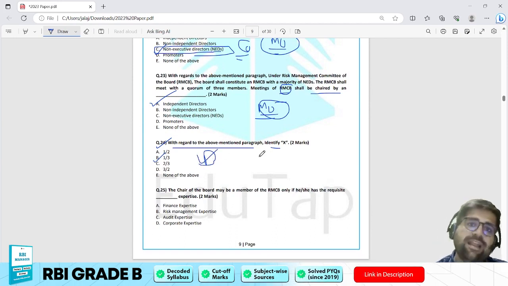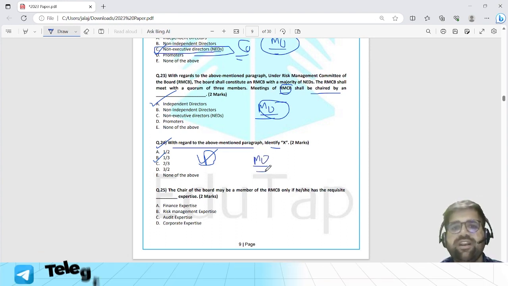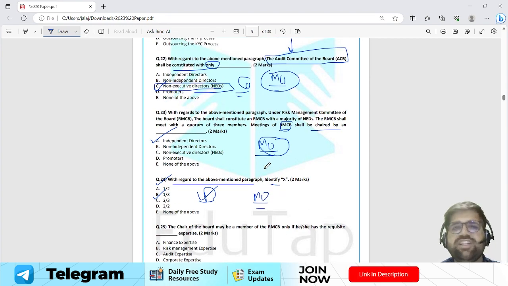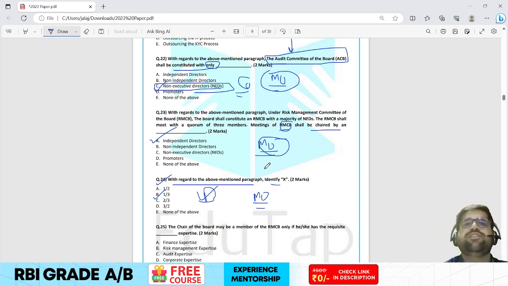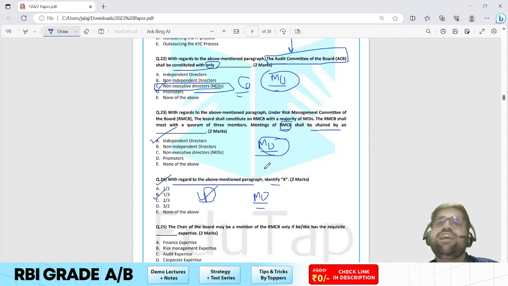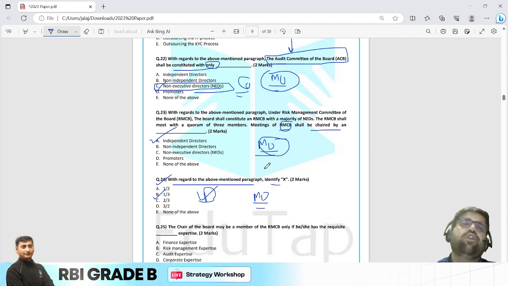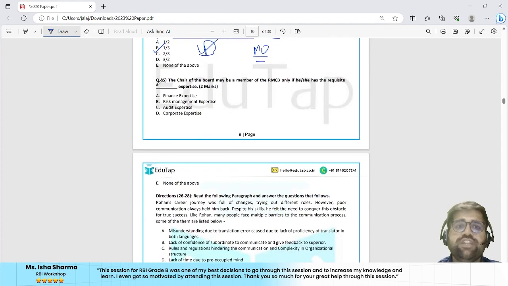So if again you know what is the quorum of the meeting, then only you could have attempted this question. So I will keep this question as moderate level because these things are directly mentioned in your concept notes and your videos as well. So if you pay close attention to them, then you could have attempted these questions. Now I'm not terming them as tough because they are doable. Tough is something which is not doable at all. Many people have attempted these questions and maximum of them are going right because they have focused on the concept notes. Question number 25.